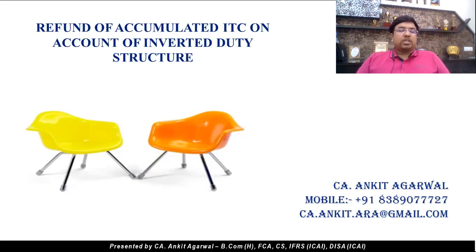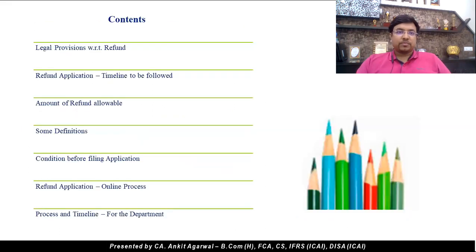So what is inverted duty structure? The inverted duty structure means a scenario in which the GST rate on our purchase is more than the GST rate on the items which we supply. For example, if we purchase our raw materials or inputs at a higher rate, that is the rate of 12%, and our supplies are at the rate of 5%, in that case, we might have ITC accumulated in our credit ledger. And in this video, we will understand the process to claim a refund of the ITC that has been accumulated on this reason.